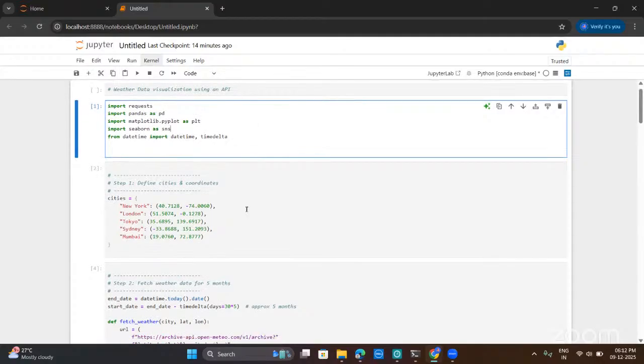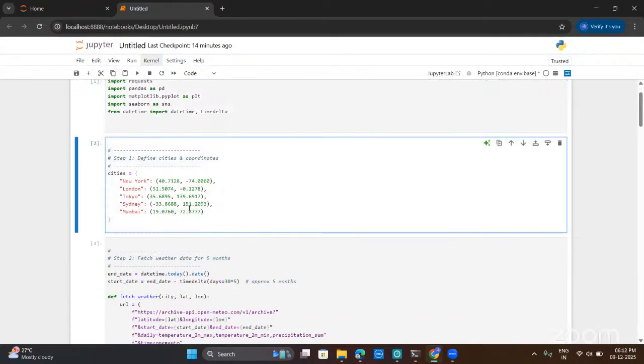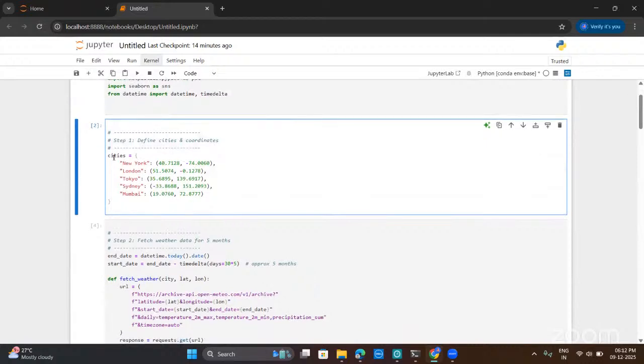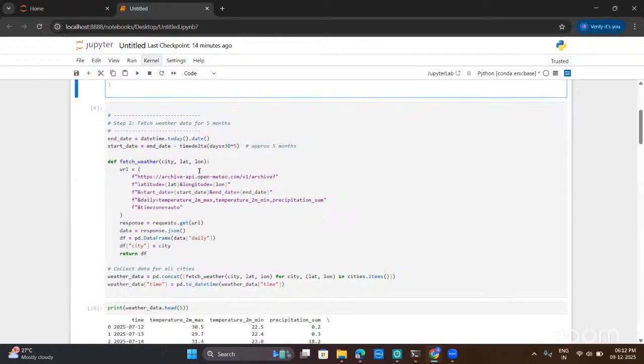After importing the required libraries, first we have to mention the location of the cities for which we want to collect the data. Here I mentioned New York, London, Tokyo, Sydney, and Mumbai, and these are the location coordinates of these cities. After that, I mentioned the start date and end date for the period I want to collect data.